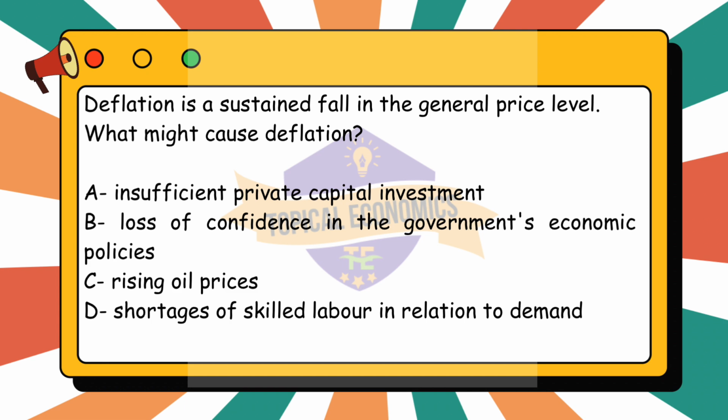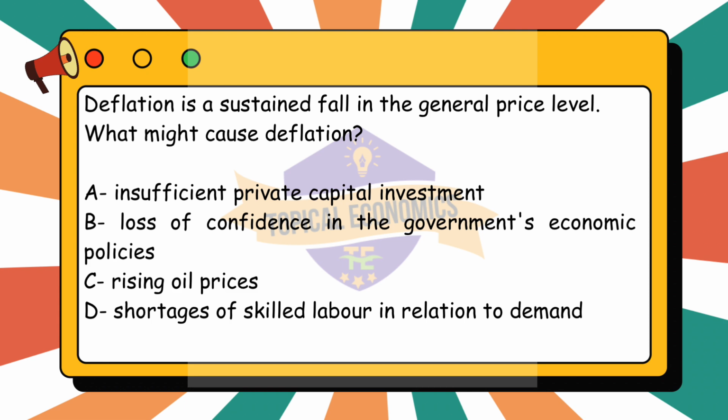Next, option C. Rising oil prices typically cause inflation, not deflation. Higher oil prices increase production costs and lead to higher prices for goods and services, cost-push inflation. Therefore, this would not cause deflation. Lastly, option D. Shortages of skilled labor in relation to demand is more likely to lead to wage inflation, as businesses compete for a limited supply of skilled labor.